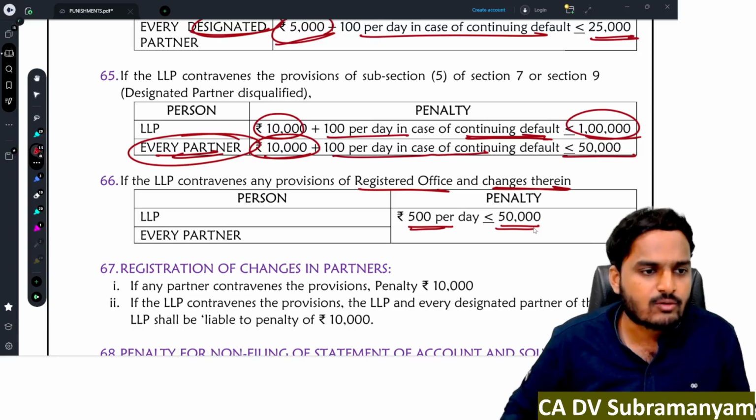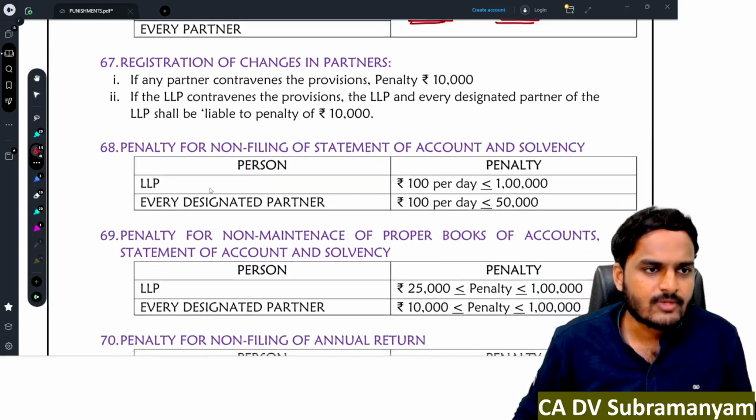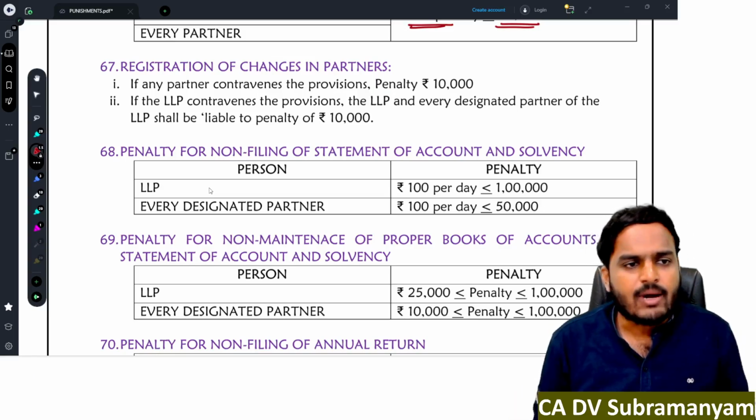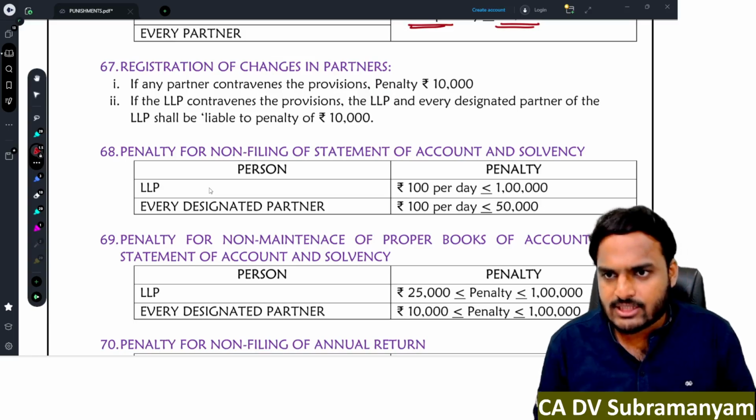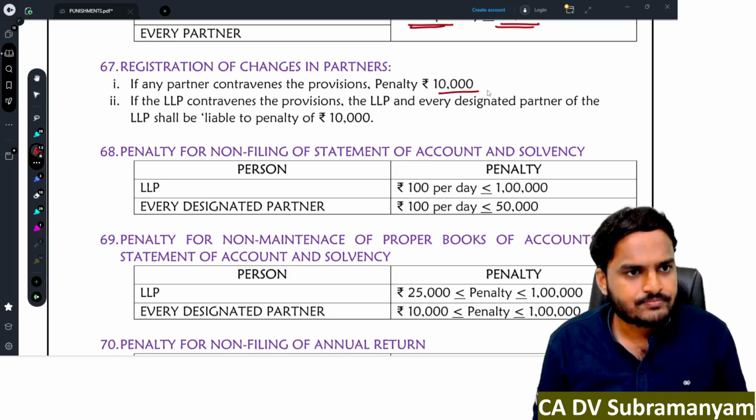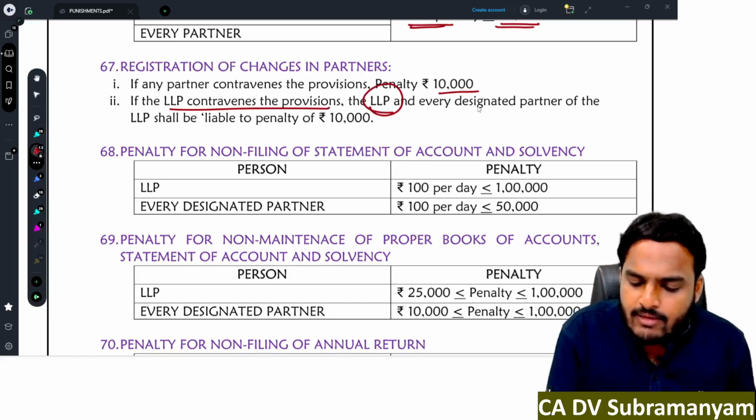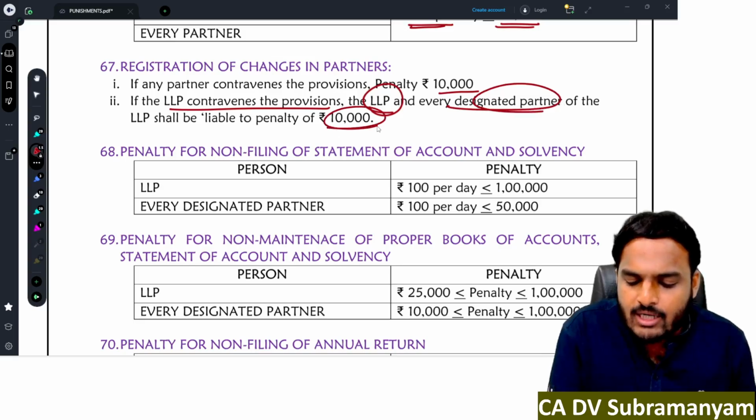If LLP contravenes any provisions of registered office and changes therein, the penalty is 500 per day, maximum 50,000 rupees. And then registration of changes in partners. If any partner contravenes the provisions of that section, penalty is 10,000. If LLP contravenes the provisions of that section, LLP and every designated partner is liable to pay penalty of 10,000 rupees.